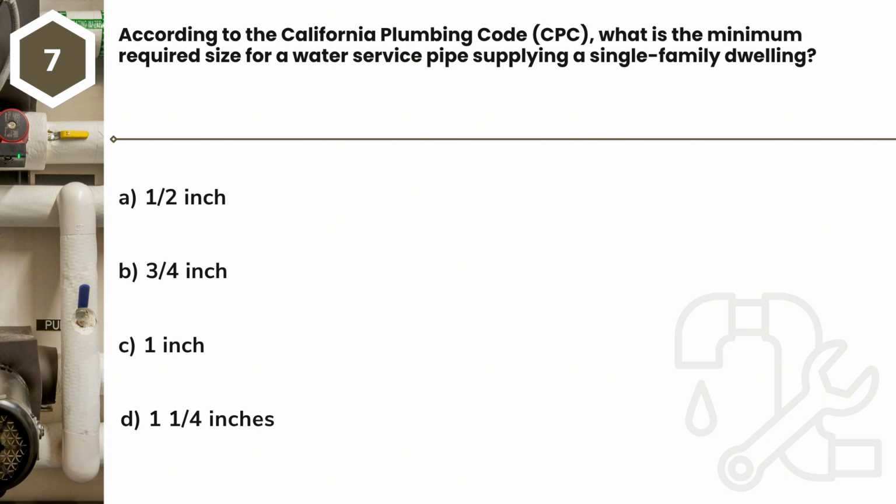Question 7. According to the California Plumbing Code, CPC, what is the minimum required size for a water service pipe supplying a single-family dwelling? A. Half an inch. B. 3/4 inch. C. 1 inch. D. 1 1/4 inches.